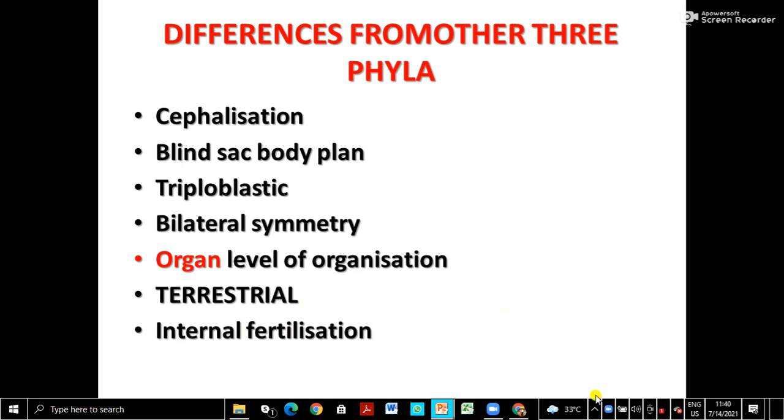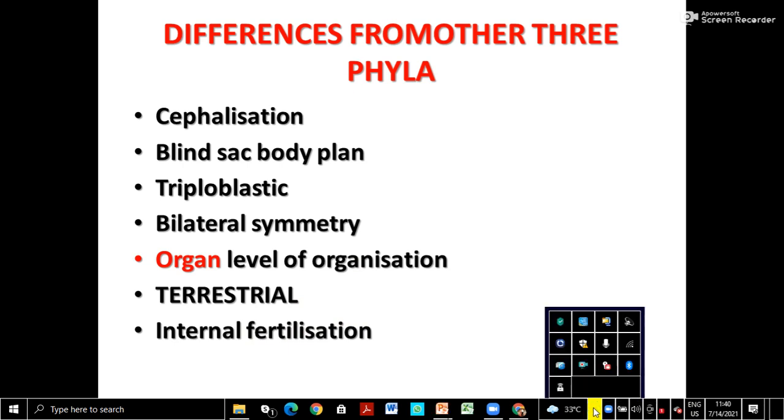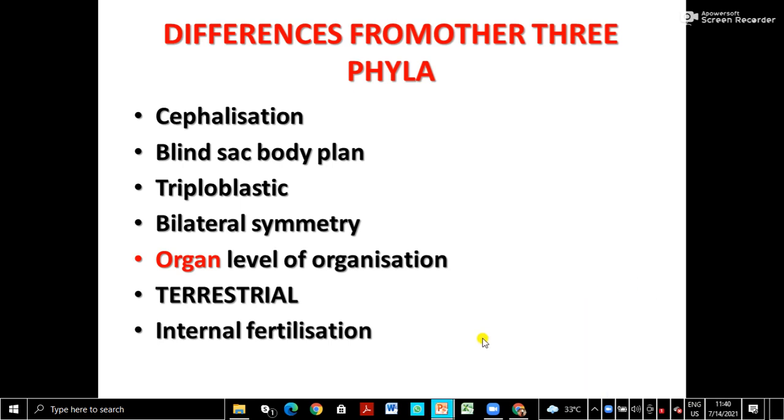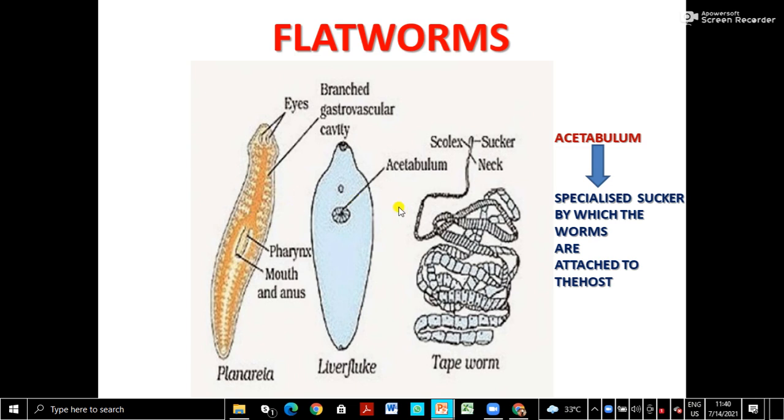Now we come to some examples and a little bit of internal anatomy. Here are the three common examples. Actually they belong to different classes, but you have to learn the names of them. Planaria is the first one, free living in water. Then liver fluke is an endoparasite. Tapeworm is also an endoparasite.